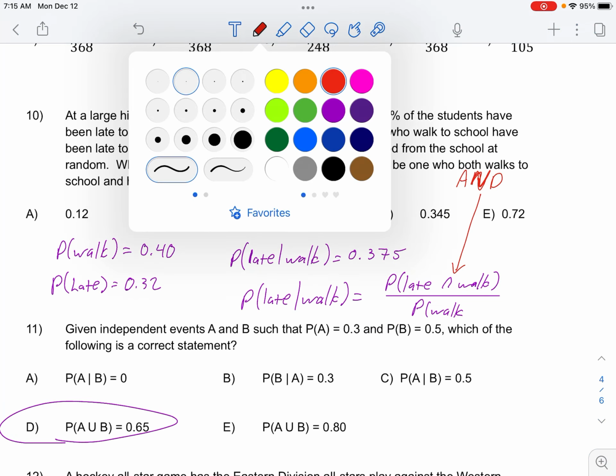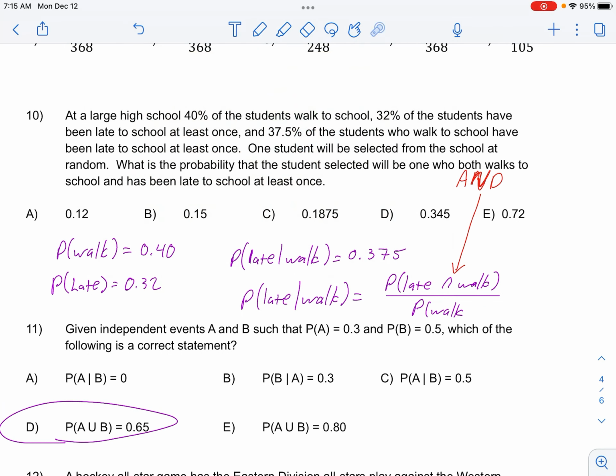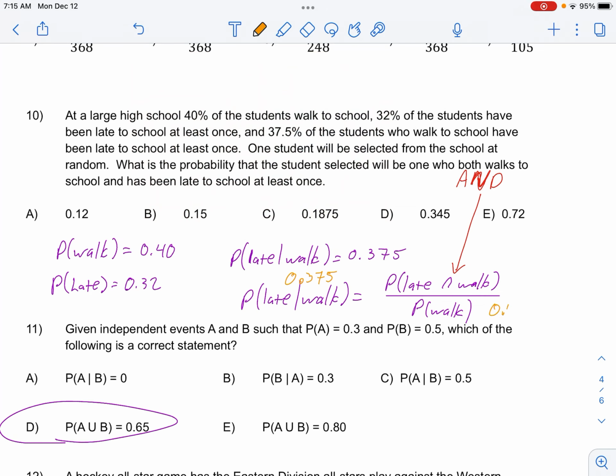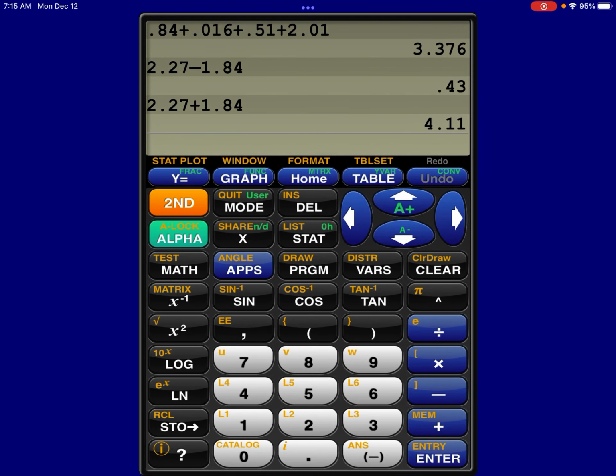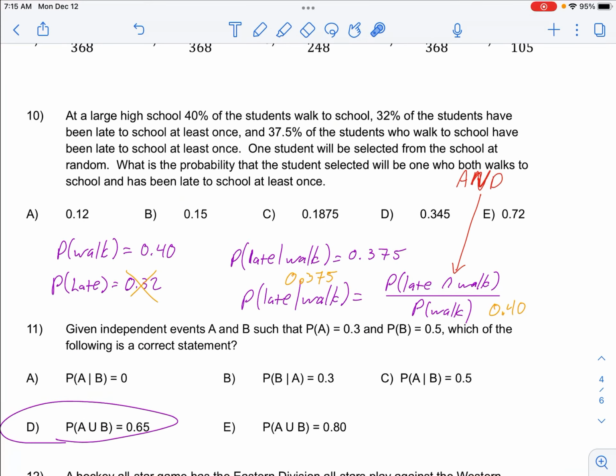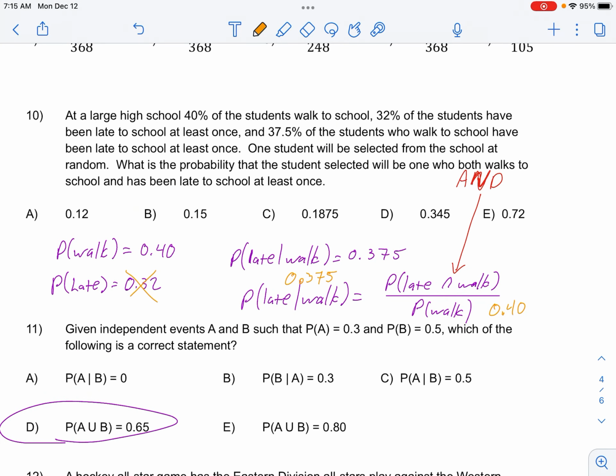And so if you put the numbers where they go, let's see, in this equation, there's 3 things, and they gave you 2 of them. They gave you that this one is 0.375, and they gave you the probability of walking down here is 0.40. So in fact, being late here, you don't really need that. So to solve this, you just take this times this, which I think, what is that? Where's my calculator? 0.40 times 0.375, 0.15. So B.